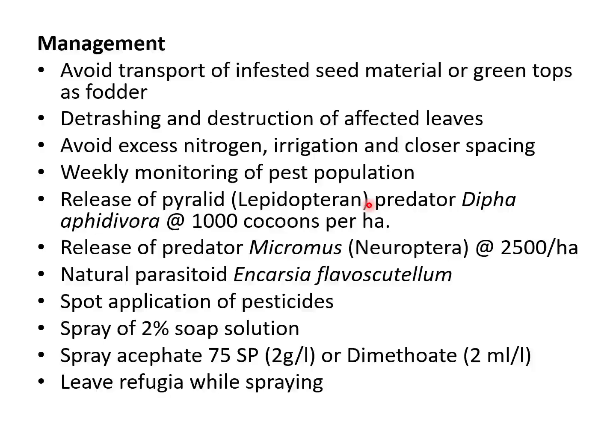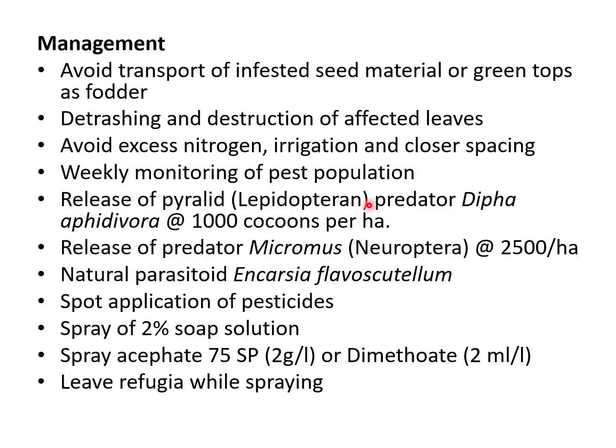Coming to the management, the first and foremost thing is to avoid the transportation of infested planting material from one place to another, and also avoid the transportation of infested green tops as fodder, because the green leaves of sugarcane are used as fodder. If we transport green leaves infested with sugarcane woolly aphid, it leads to the spread of the aphid. So try to avoid that.